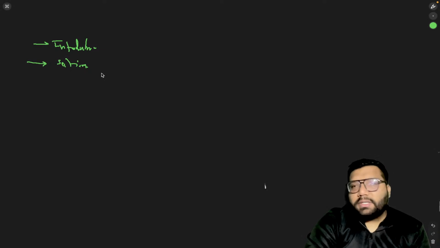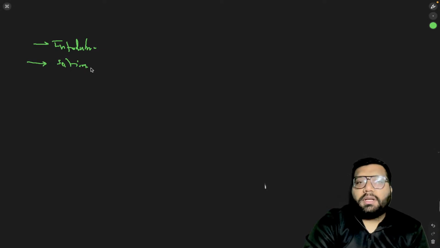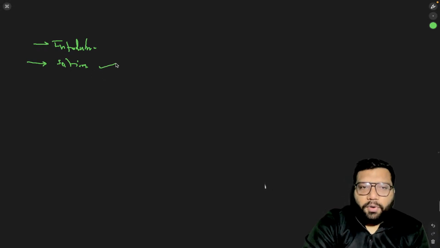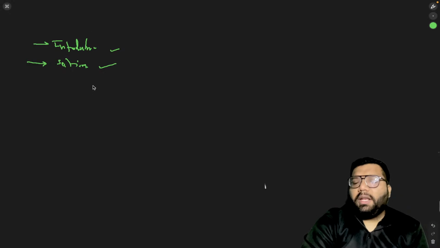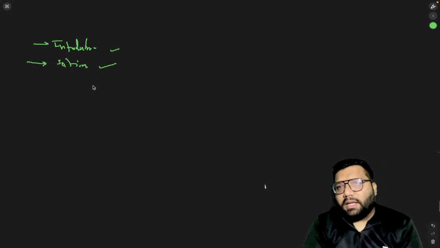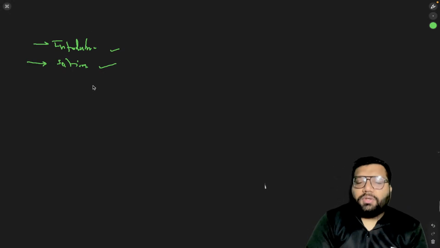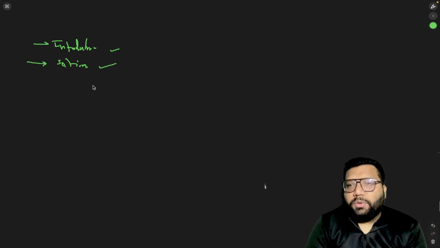And then we are going to discuss the concept of solitary confinement as well, that is section number 73 and 74. And in between, I'll discuss the landmark judgments in relation to that as well. So this is what we are going to do today.